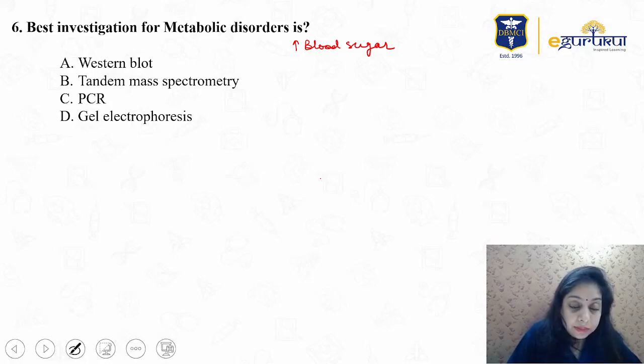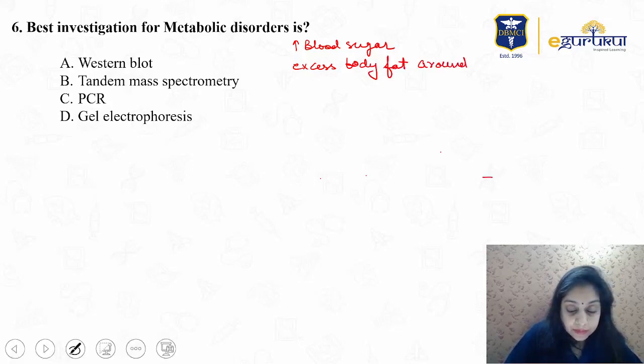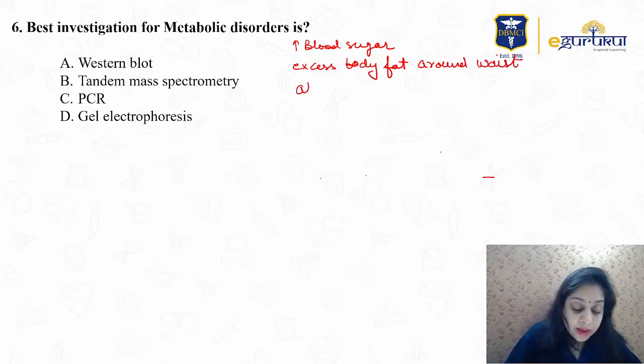excess body fat, especially around the waist, right? The waist size has become bigger. And then you have abnormal cholesterol or triglyceride levels.